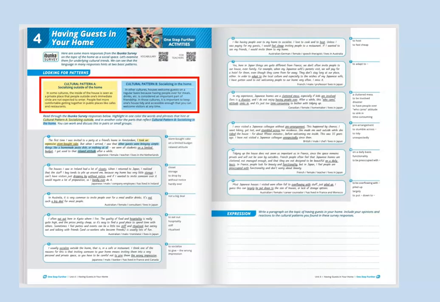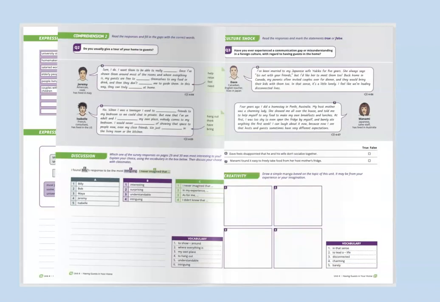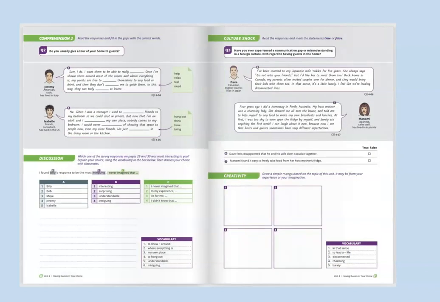Start by reading the description of the two cultural patterns at work. To make sure that you understand, you may want to go back and read the responses in the main part of the unit.